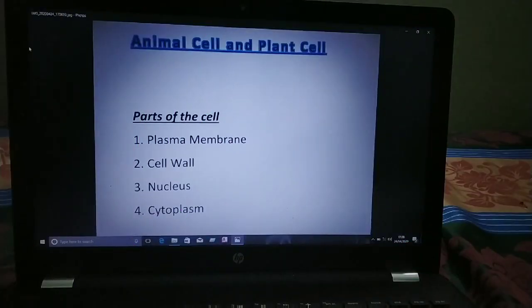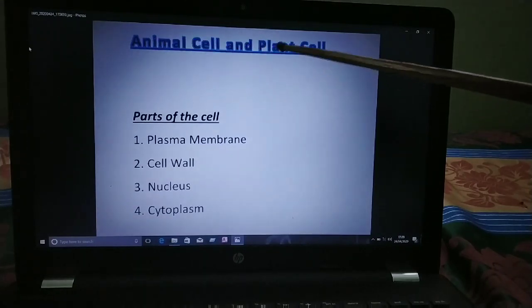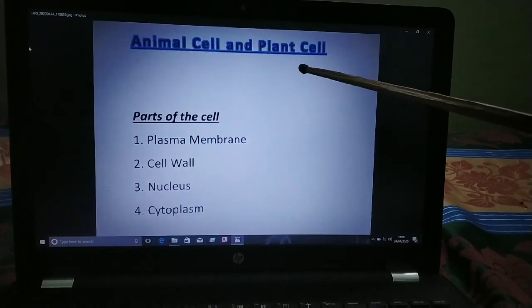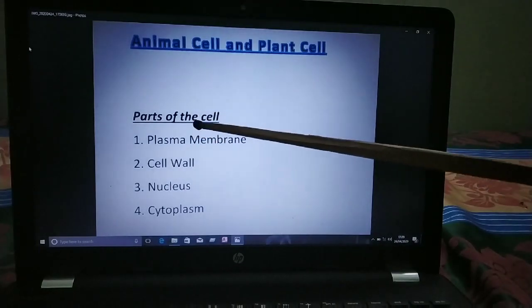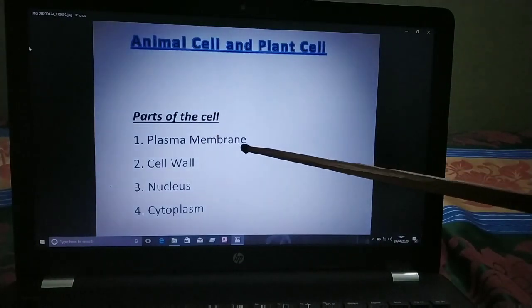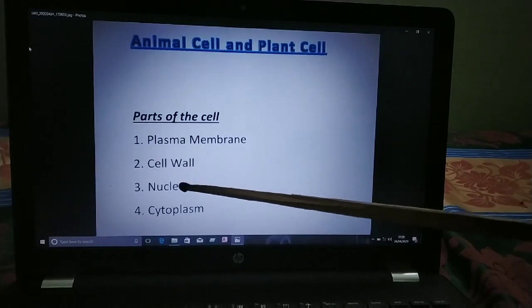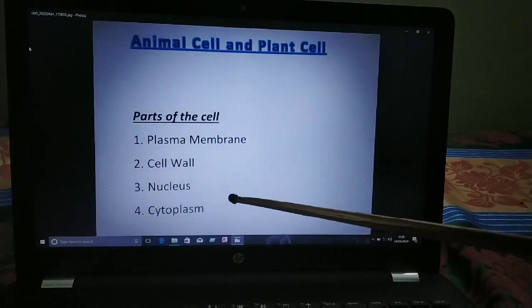Okay children, let's start today's lesson. In the last class we did the definition of cell, unicellular and multicellular organisms, prokaryotic and eukaryotic cell. So children, today we'll study about the animal cell and plant cell. Here we have to study about the parts of the cell like plasma membrane, cell wall, nucleus and cytoplasm.